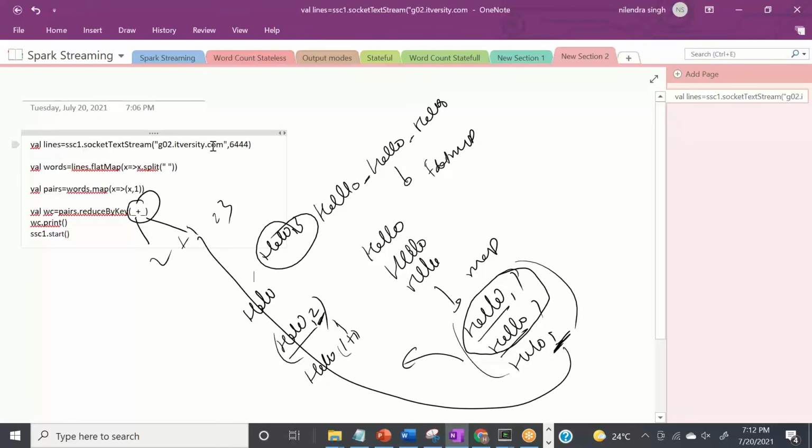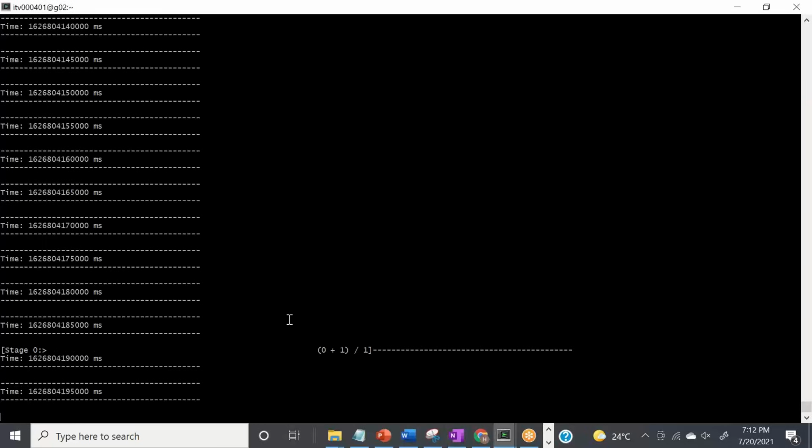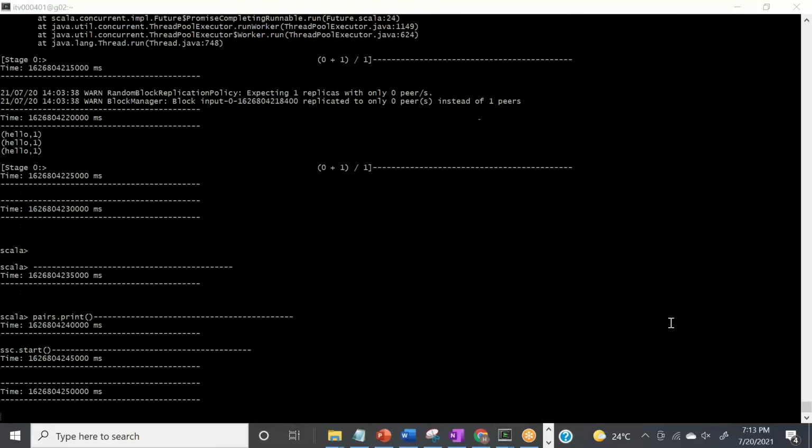You just need to add this line to start the Spark streaming, right? You need to create the Spark streaming context using a Spark context, and then just write your previous word count program. It will work like a charm for you. Okay. So this is all for today, guys.